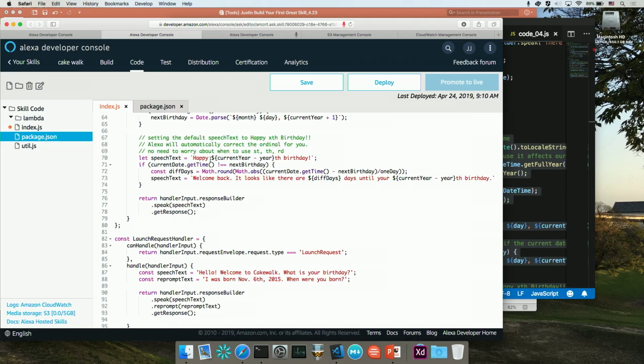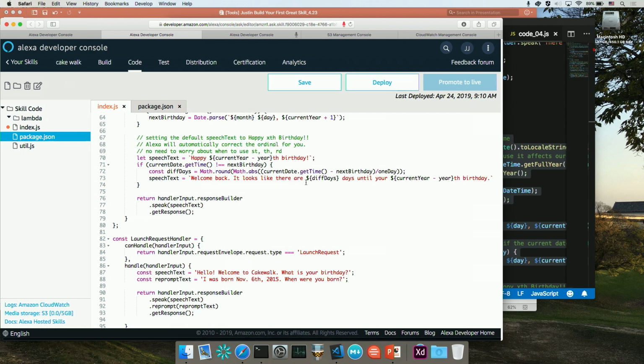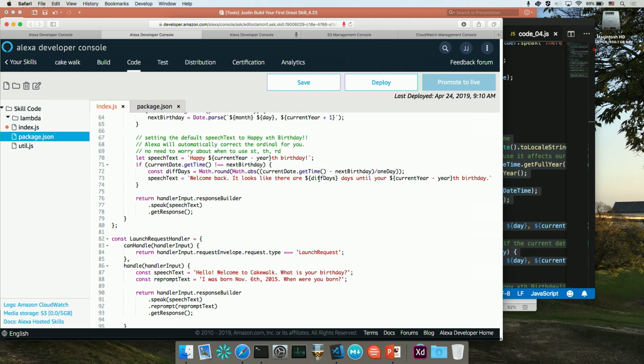And then what we're doing here is setting our default speech text to be happy birthday. And we're saying current year minus year. So that's going to give us the age that they're going to turn, right? Since I was born in 1983, it's going to take 2019 minus 1983 and substitute that math in there for 36. Yes, I know I'm dating myself. And then in the if statement here, we're checking to see if it's not their birthday. We're going to overwrite that and say, welcome back. It looks like there are, and we compute the number of days until their next one. And we tell them what their next birthday is going to be.